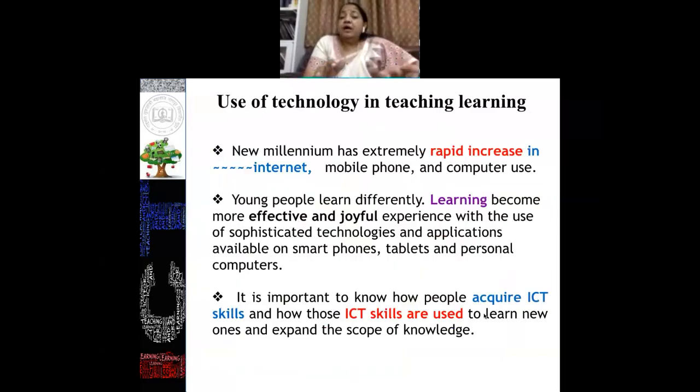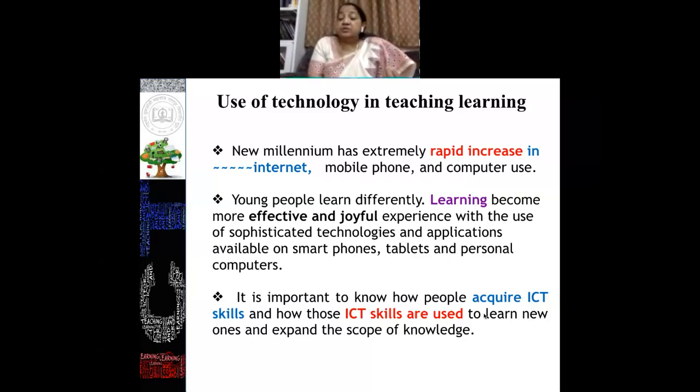Now, the new millennium: how to use technology in the teaching learning process. That is one of the basic aspects which I am going to discuss before you. The new millennium has seen an extremely rapid increase in internet, mobile phone and computer use. Young people learn differently. Learning becomes a more effective and joyful experience with the use of these sophisticated technologies and applications available on smartphones, tablets, and personal computers. Another important aspect is that it is important to know how people acquire ICT skills and how those ICT skills are used to learn new ones and expand the scope of knowledge.